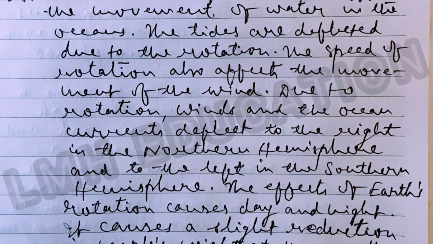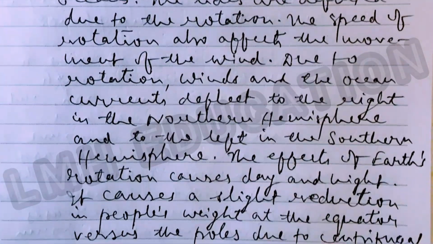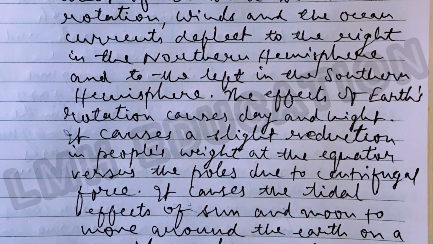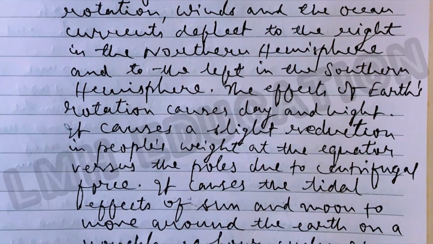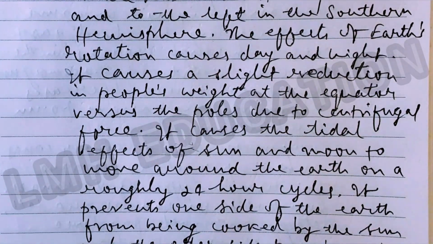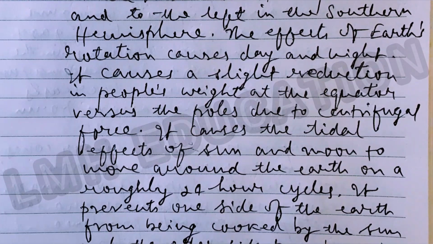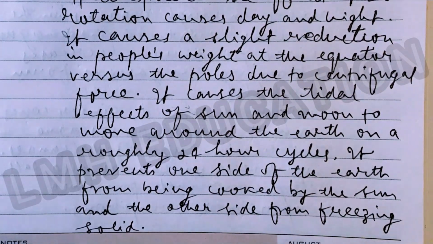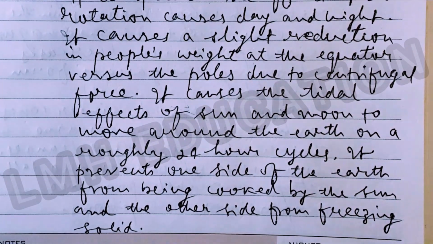The effects of Earth's rotation cause day and night. It causes a slight reduction in people's weight at the equator versus the poles due to centrifugal force. It causes the tidal effects of sun and moon to move around the earth on a roughly 24-hour cycle. It prevents one side of the earth from being cooked by the sun and the other side from freezing solid.